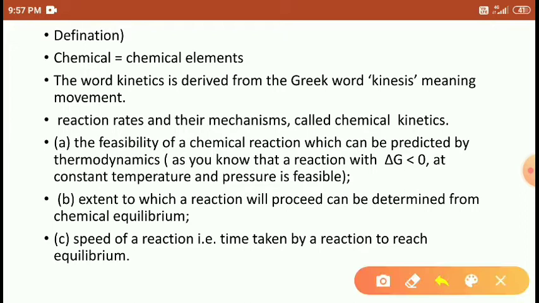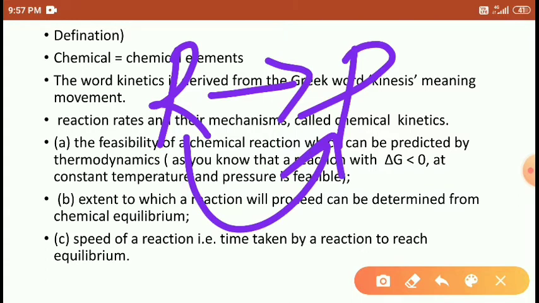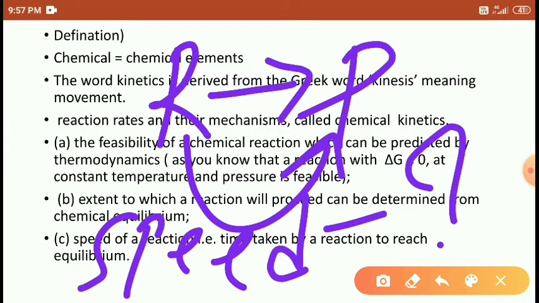In this chemical kinetics, we discuss what happens when reactants are transformed into products. During the conversion of reactant into product, we have to find out the speed of the reaction.